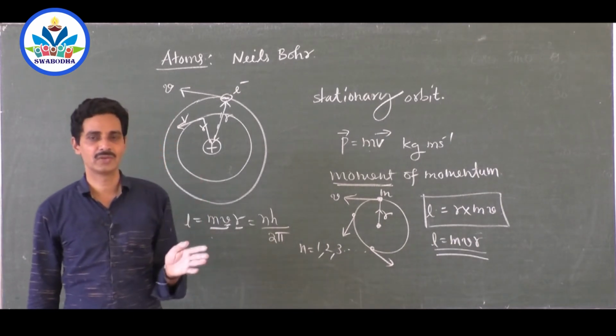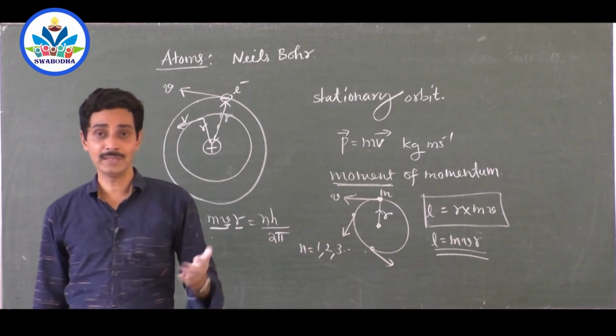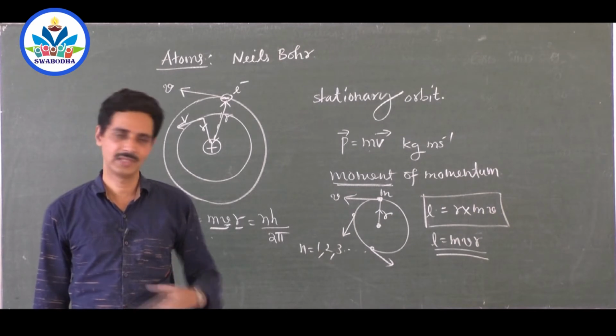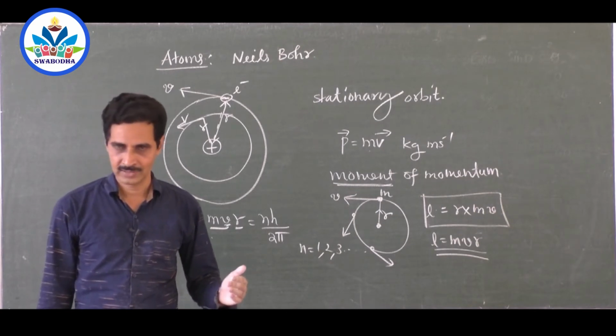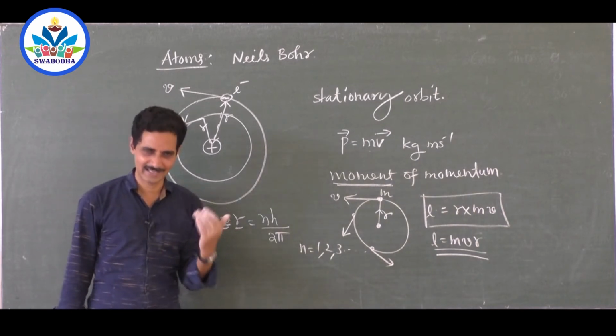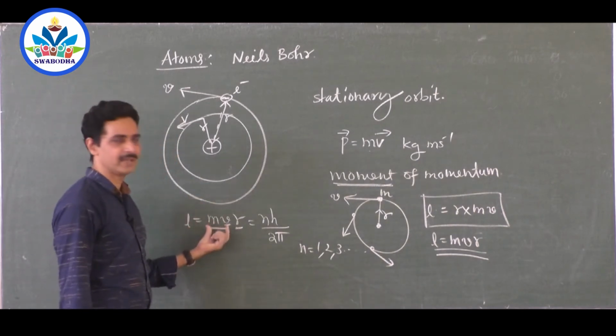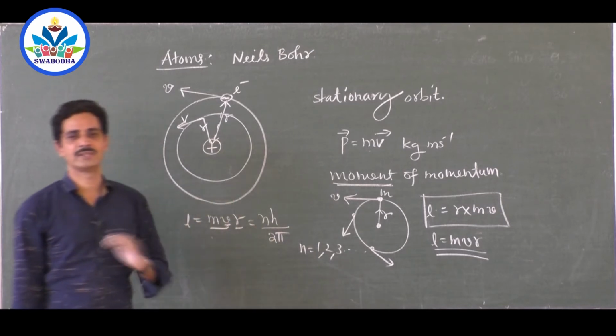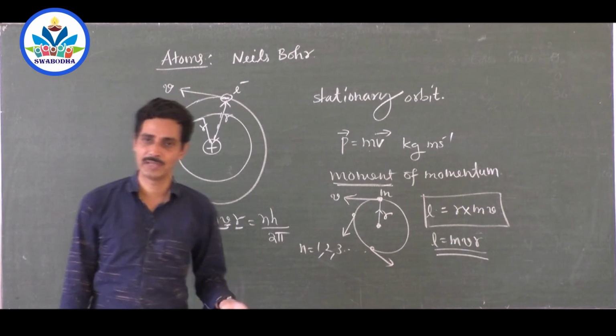If the width of the road is an integral multiple of the width of the vehicle, you can pass. If the width of the road is less than the width of the vehicle, you can't. Something like that here. The angular momentum of the electron must be exactly equal to nh by 2 pi, an integral multiple of h by 2 pi.